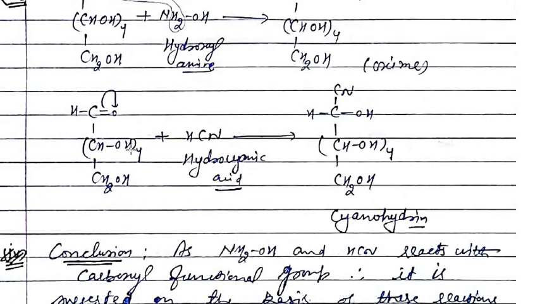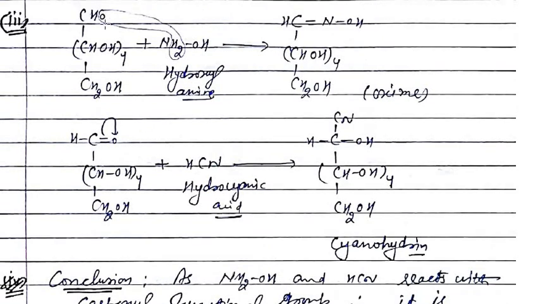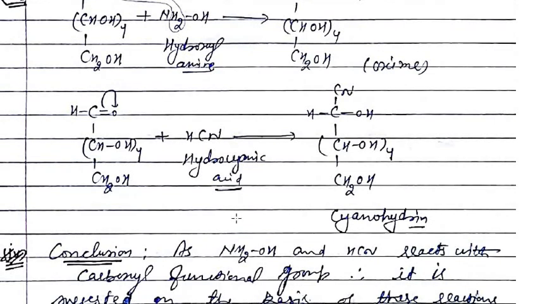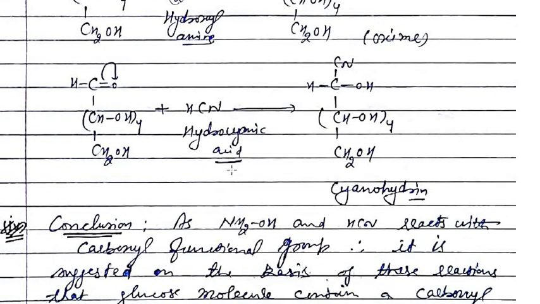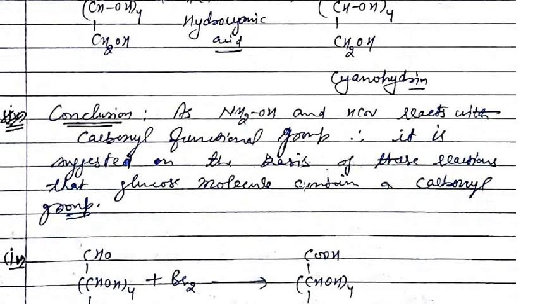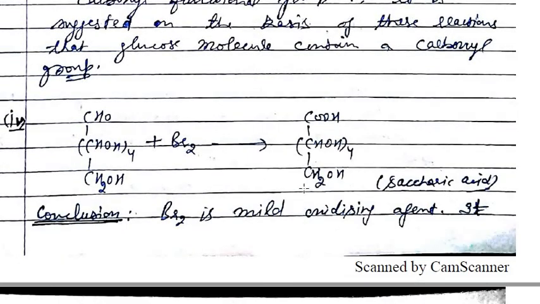On the basis of these two reactions, we can say that glucose has a carbonyl group. This group is known as the carbonyl group. If there is no carbonyl group, then both these reactions will not be possible. So our conclusion, on the basis of these reactions, is that glucose has a carbonyl group, right? So the next reaction is with bromine.